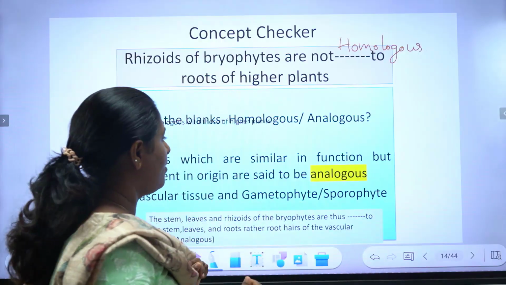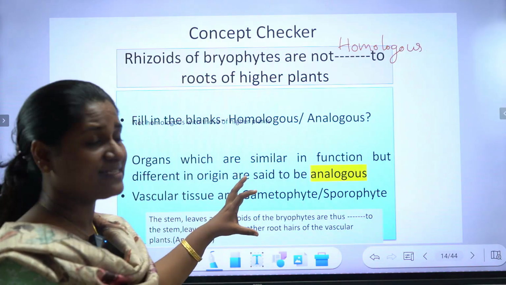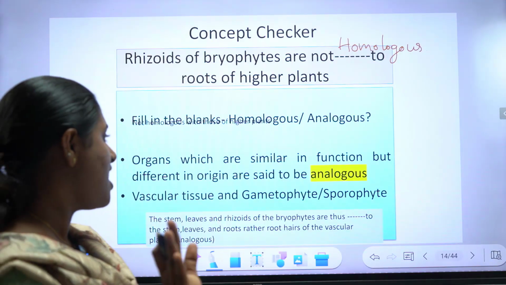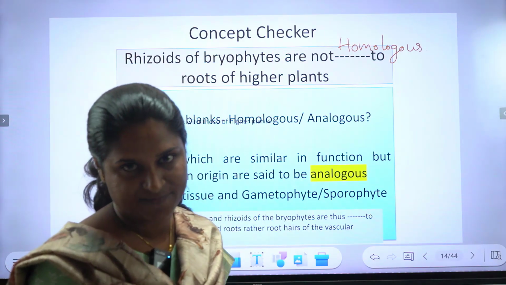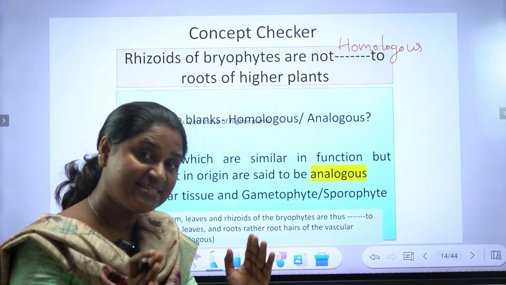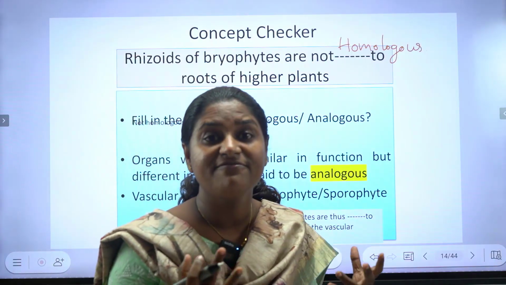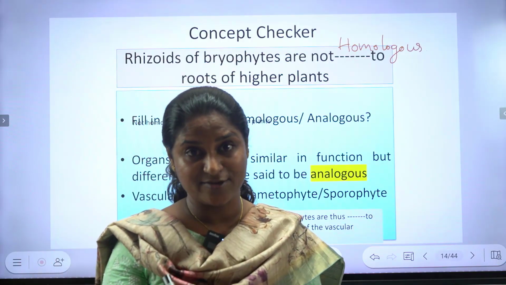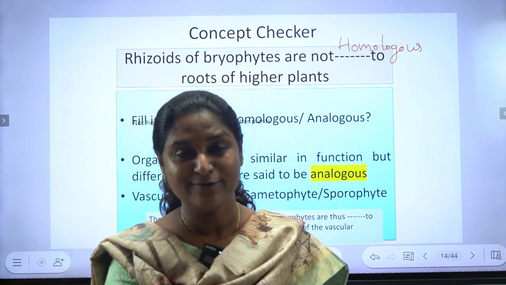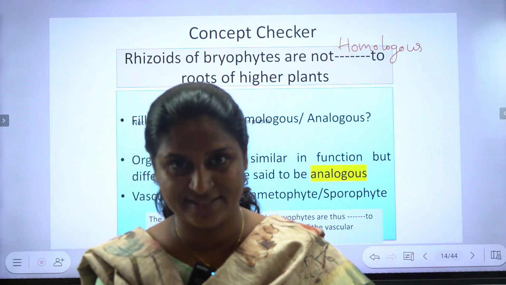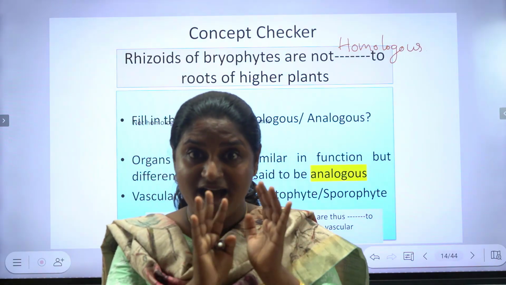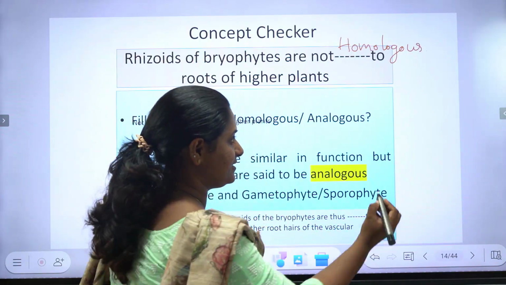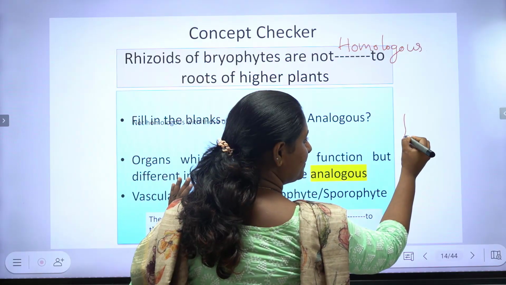Why are they not homologous? Organs which are similar in function but different in origin are said to be analogous. So, root hairs of angiosperms can be compared to rhizoids of bryophytes. They are analogous to each other. Higher plants' root hair.